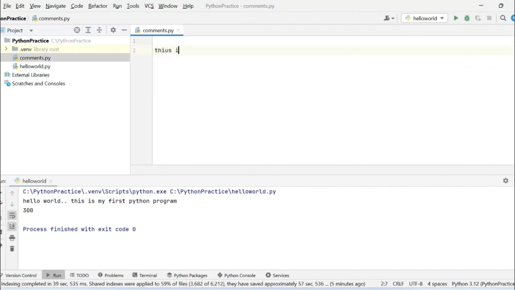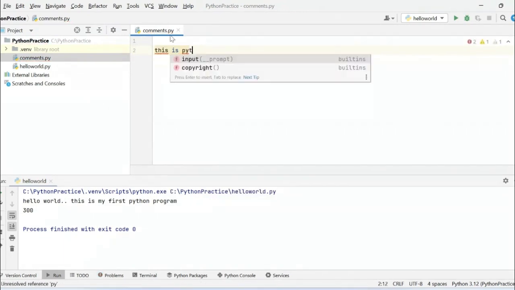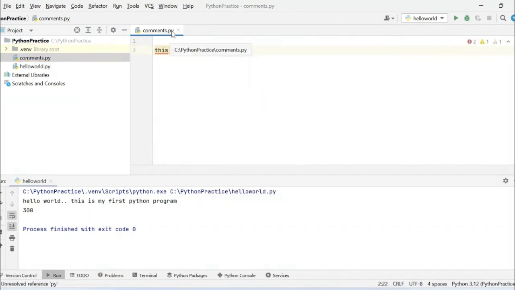So this is a Python program. This is the first statement which I have written. If I want to comment this, I will go to the end of this particular statement and press Control/. If I press Control/, then directly it will be commented. So this is nothing but a single line comment.